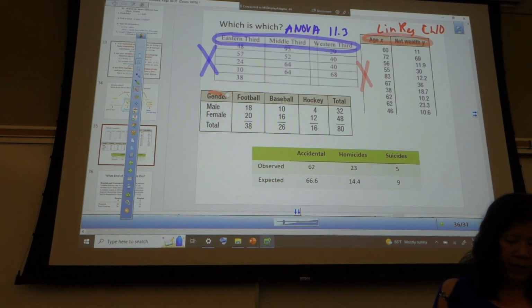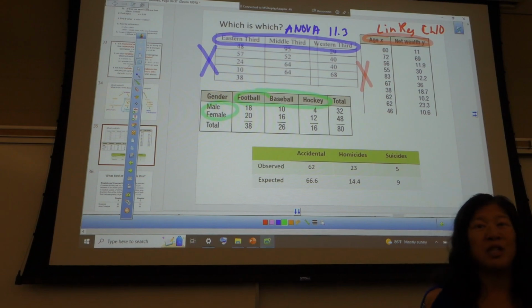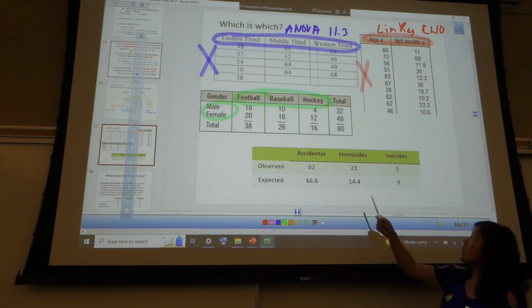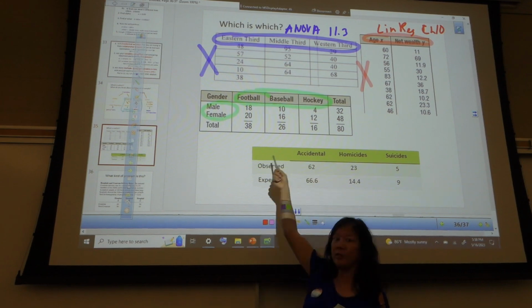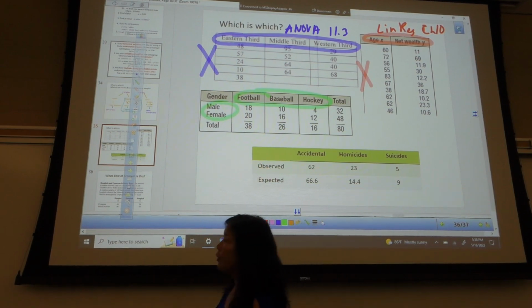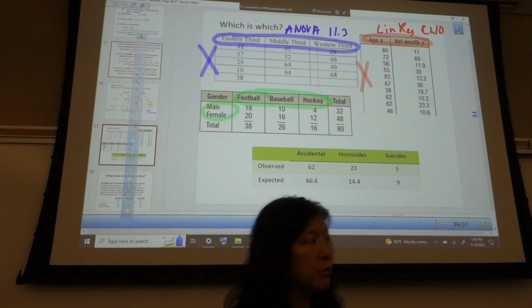And then the one below it, let's see, where are my categories here? I have categories here, categories there. So this looks like it might be a matrix, but now I need to confirm that these are actually categories. So football, baseball, hockey, are those different categories of the same variable? Yes. Sport. How about here, male, female? Are those different categories of the same variable? Yes. Gender, everybody good?